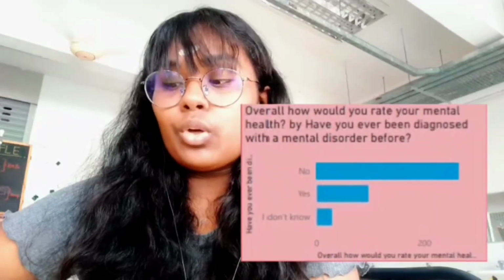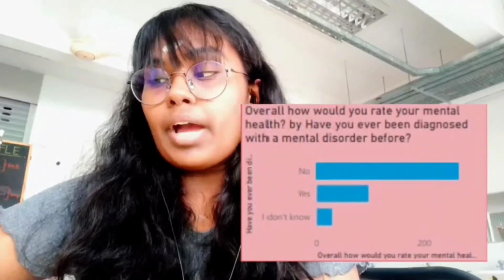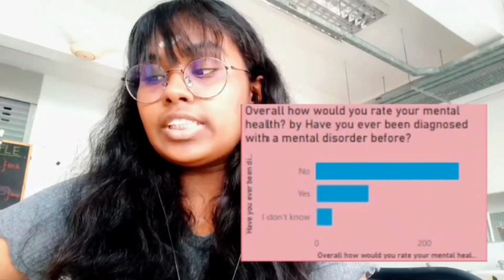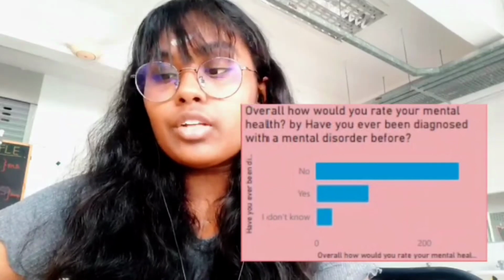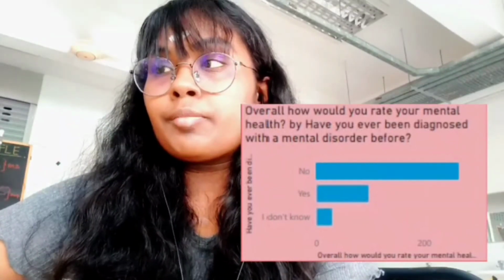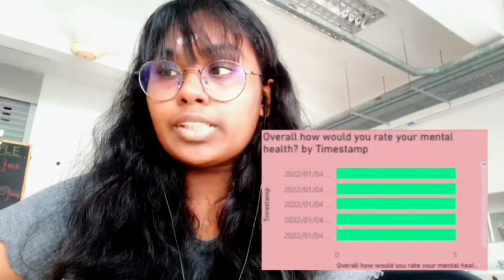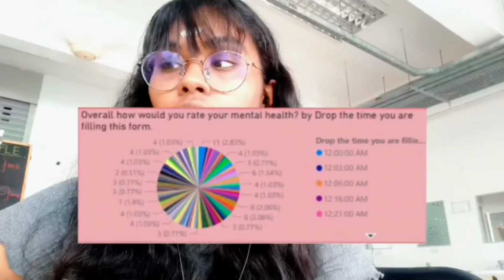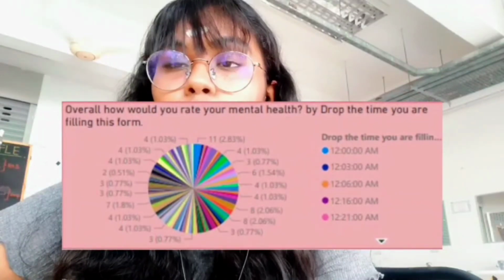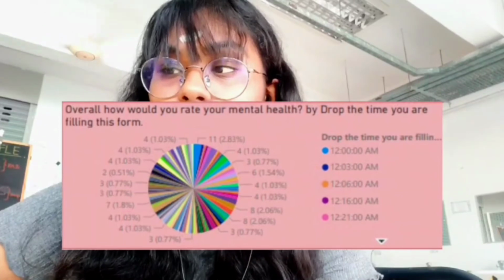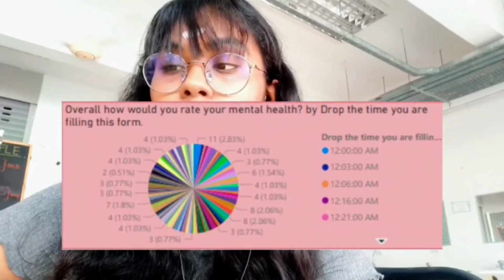Then we use overall how would you rate your mental health by have you ever been diagnosed with a mental disorder before. This chart shows most of them have not been diagnosed with any mental health disorder. Later on, overall how would you rate your mental health by time span. We use a bar chart for this, and then the last one is overall how would you rate your mental health by the time stamp of when you filled in this form. For this we implemented a pie chart.